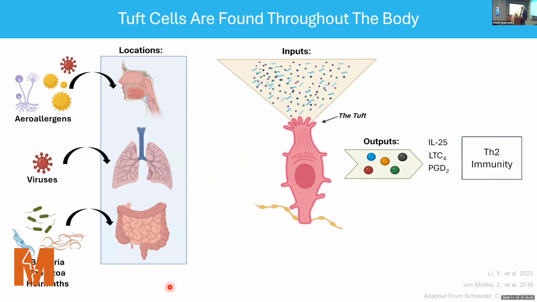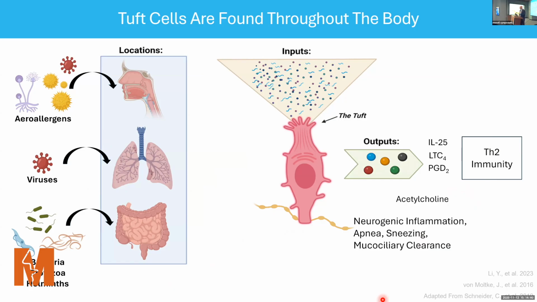And in response to these various inputs, they have specific type 2 mediators, the IL-5 cytokine, which is its primary output, as well as these lipid mediators, leukotriene C4 and prostaglandin D2. As was mentioned earlier, Tuft cells also secrete acetylcholine, which is involved in neurogenic inflammation as well as mucociliary clearance. And believe it or not, that cough, or perhaps that was a sneeze we just heard.